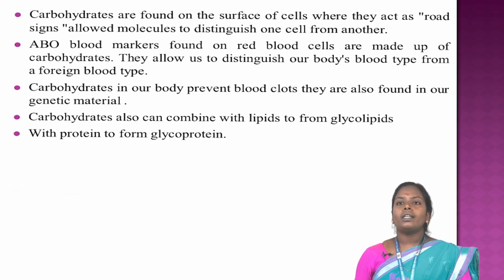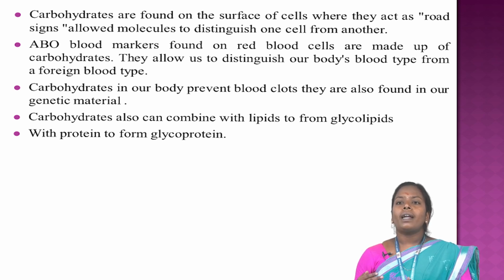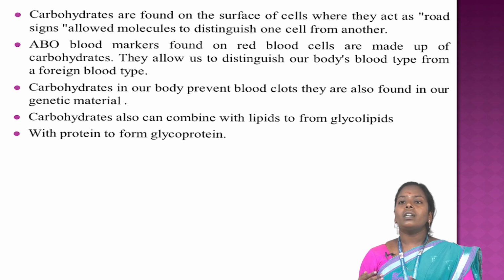Carbohydrates are found on the surface of cells, where they act like road signs, and monosaccharides distinguish one cell from another. The ABO blood markers on red blood cells are made up of carbohydrate. They allow us to distinguish our body's blood type, as in forensic blood typing. Carbohydrates in our bodies also take part in blood clotting.